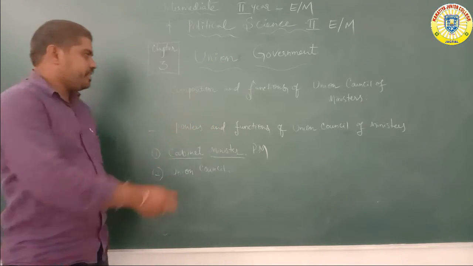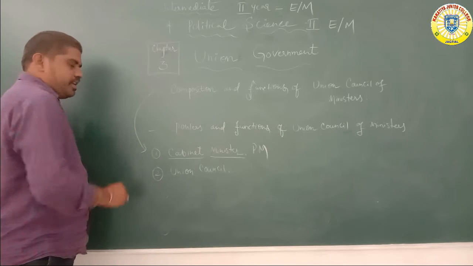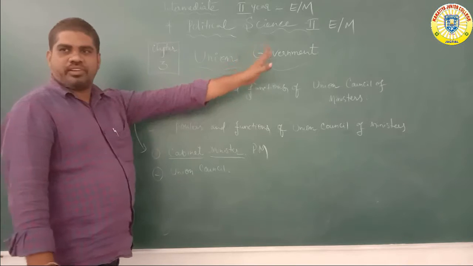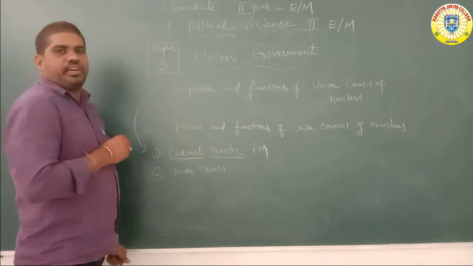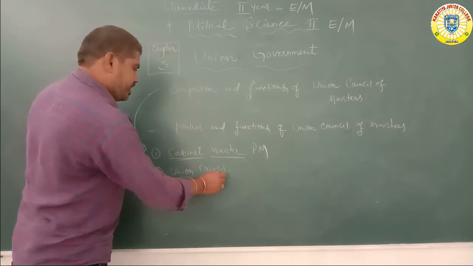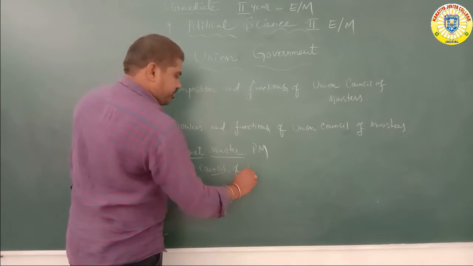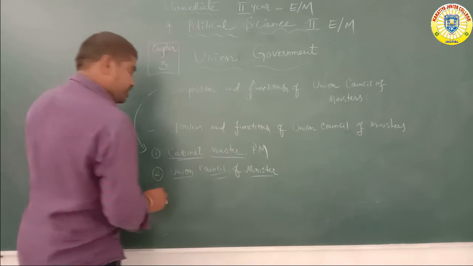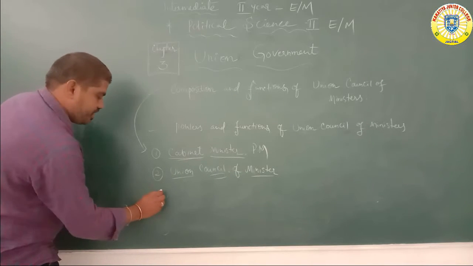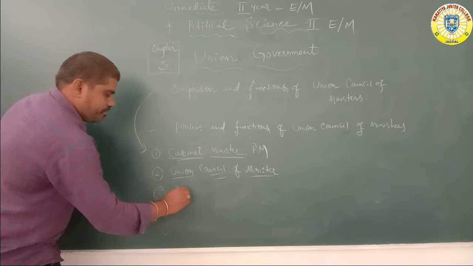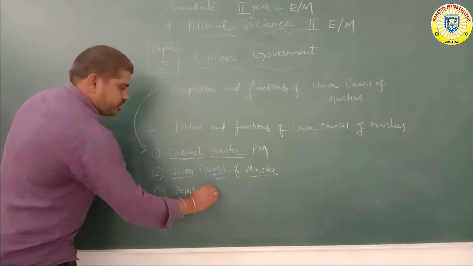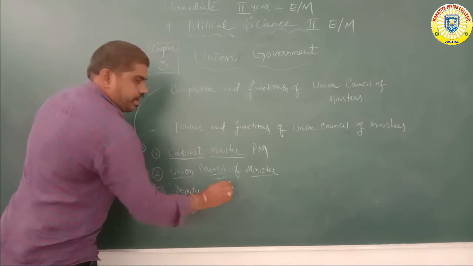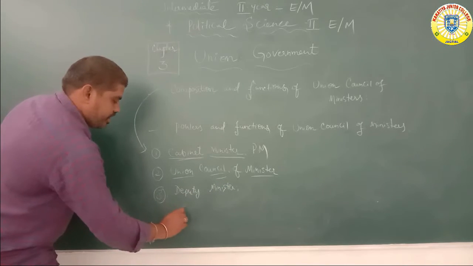Here, how many types are there? Mainly three types in the composition of the Union Council of Ministers. Number one, cabinet minister. Number two, Union Council of Minister. Number three, deputy minister. Next, tenure.